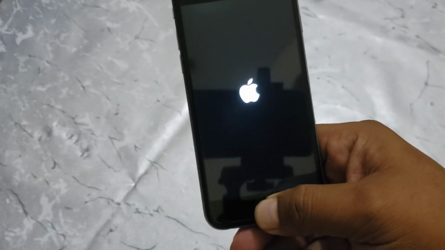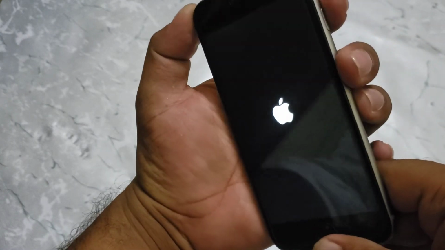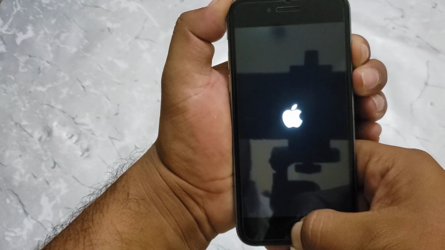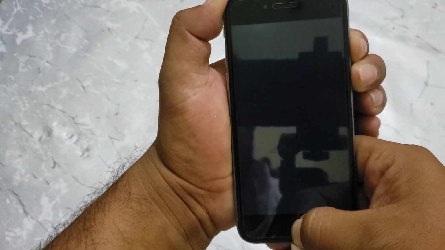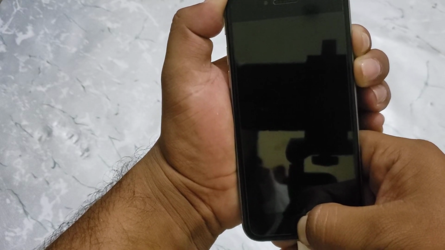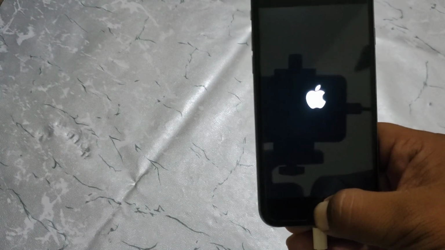You can see, attach the USB cable, tap on the power and home button, after 5 seconds, tap on the home button. You can see it enters recovery mode.